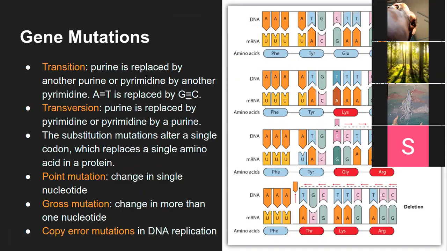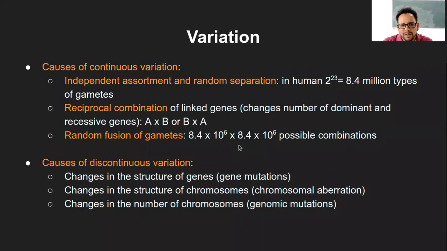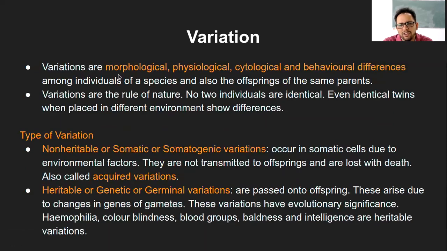So let me just quickly revise first. We were talking about the different causes of variation. Variation, we know, means differences within the individual, which are morphological, physiological, cytological, or behavioral. Any of these variations can be inherited across generations, which are called genetic or germinal variations, and some of them cannot be transmitted across generations, which is somatic or somatogenic variation, or non-heritable variation. So these were the two types of variation.